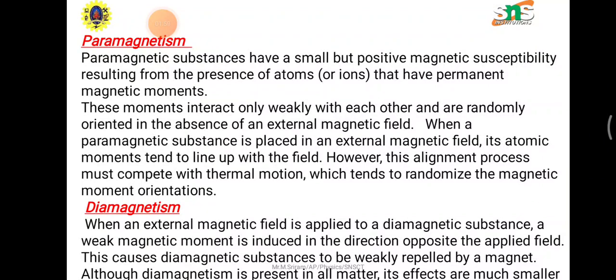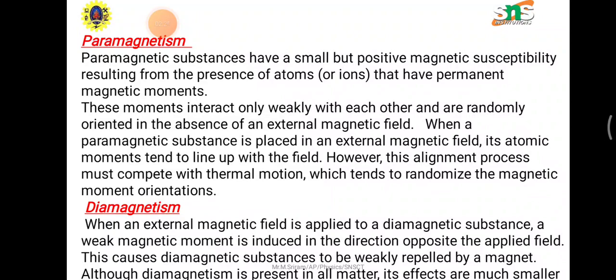And then diamagnetism. Materials which do not have a permanent magnetic dipole are termed diamagnetic materials. These materials repel the magnetic lines of force when an external magnetic field is applied.